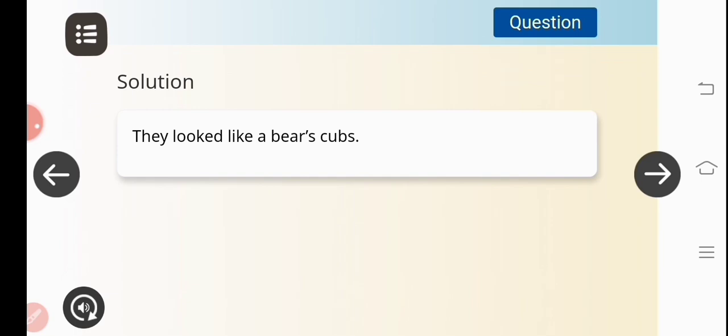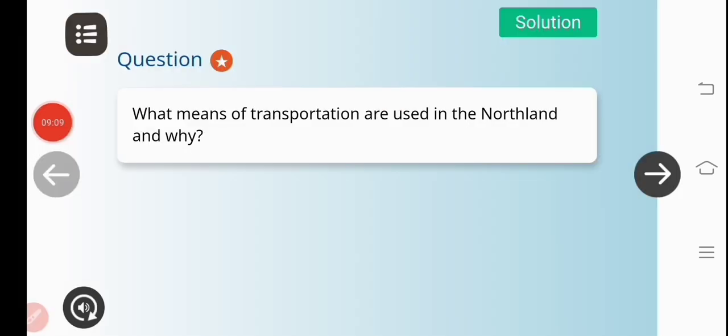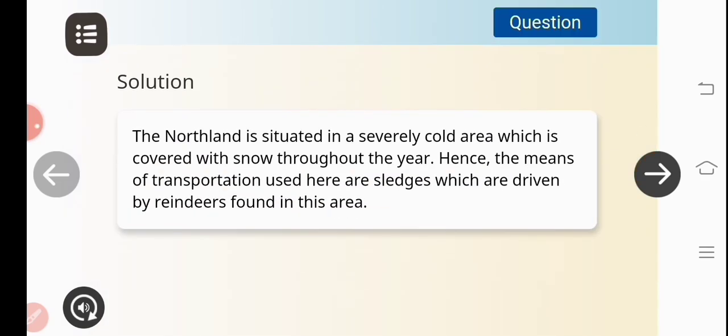Now we'll go and see another question. Now we are going to see the short question answers. What means of transportation are used in Northland and why? The answer to this question is, Northland is situated in a severely cold area which is covered with snow throughout the year. Hence, the means of transportation used here are sledges, which are driven by reindeer found in this area.